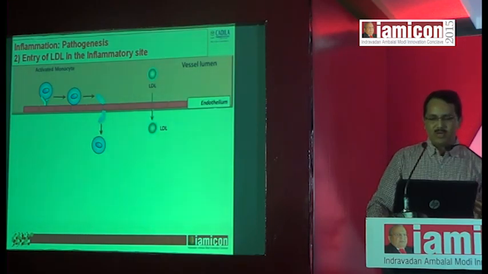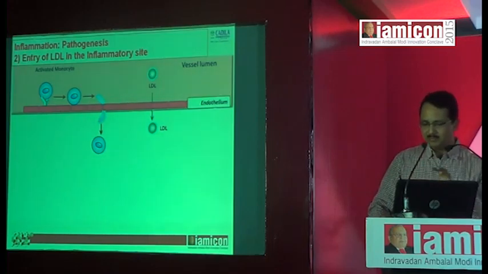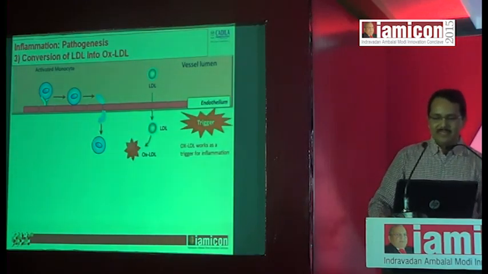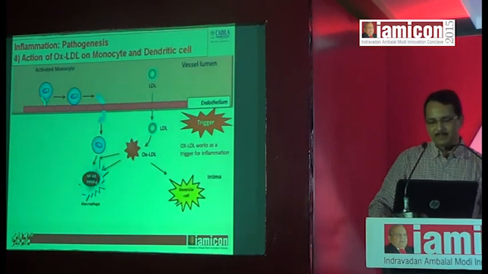The first step is accumulation of LDL in the intima, and monocytes enter the intima. But recent studies have suggested that before monocytes enter the intima, there is a population of T lymphocytes, and when LDL gets oxidized, it works as a trigger for inflammation.